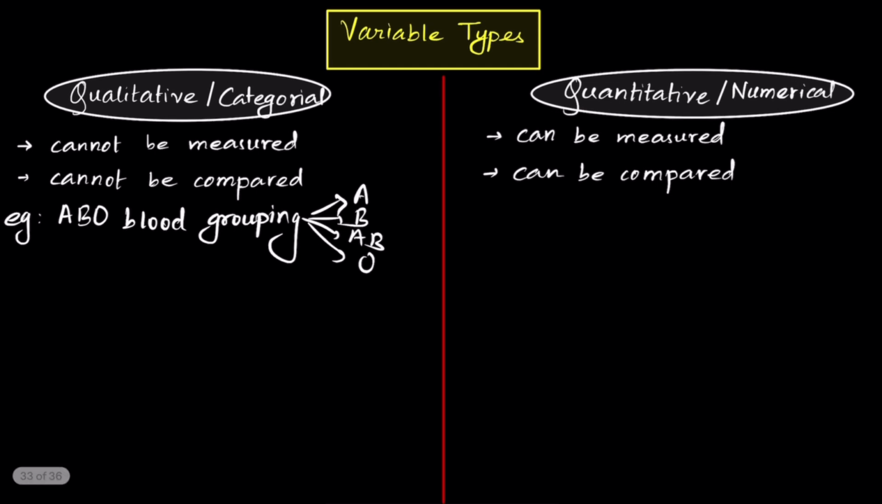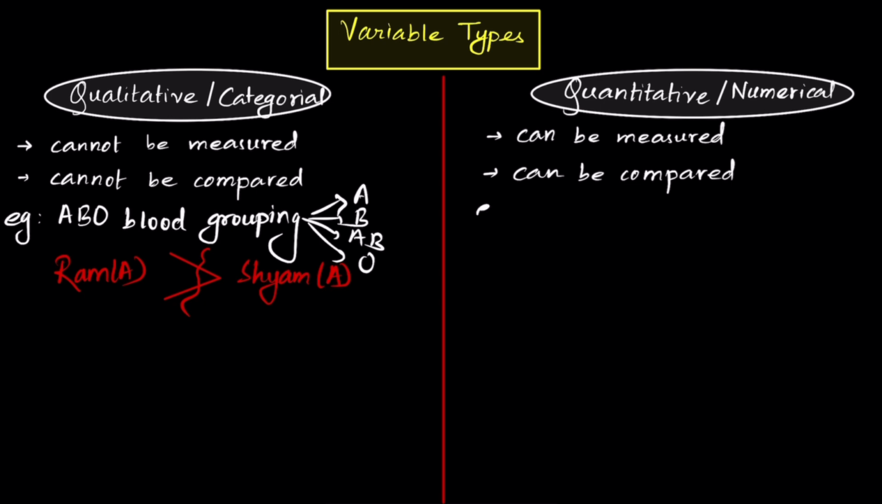Number two, can it be compared? Let's say there are two people, Ram and Syam. Ram has blood group A and Syam also has blood group A. At this point, can you say that the blood group A of Ram is more than blood group A of Syam? And the answer is no. Since you cannot measure and you cannot compare this particular variable, it is a qualitative variable.